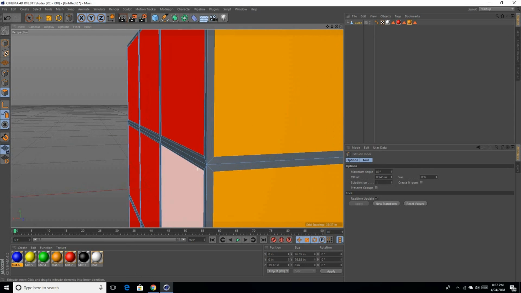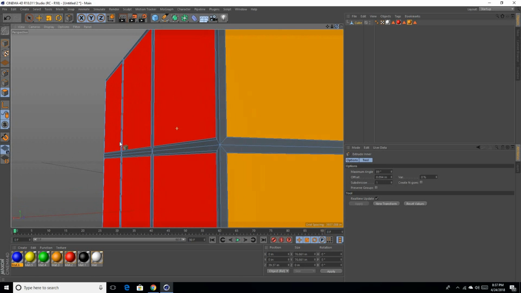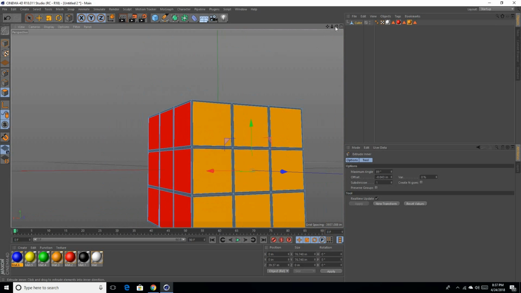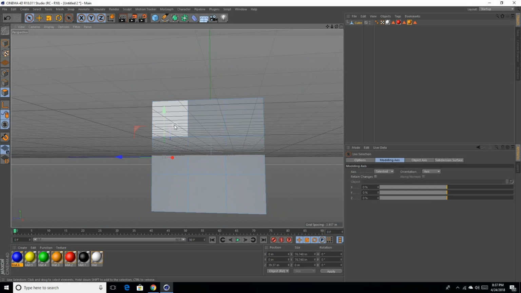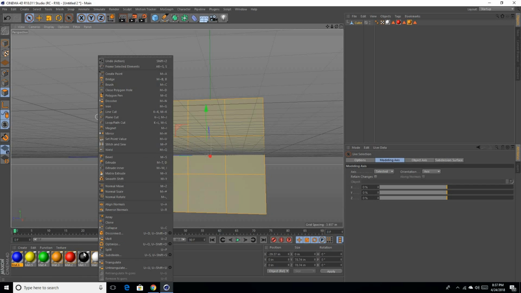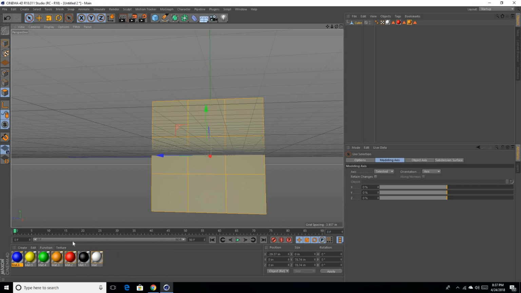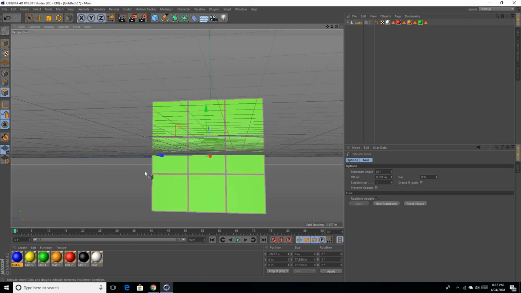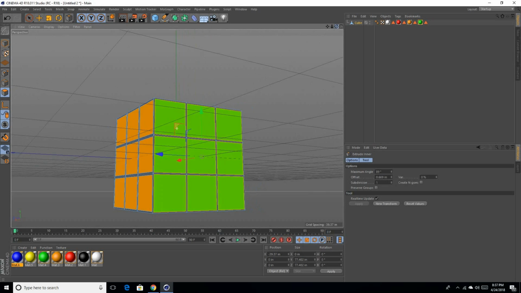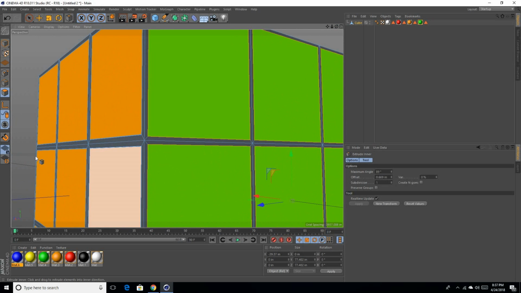Go to spacebar, select. Let's make this one green. Oh, there we go. Extrude inner. Make sure you're not clicking on the cube, because that'll mess up the extrude inner tool. Alright, and that's good. Alright, we've got all the sides.